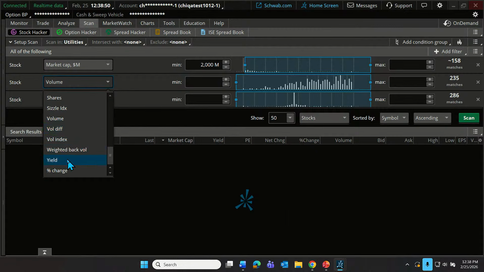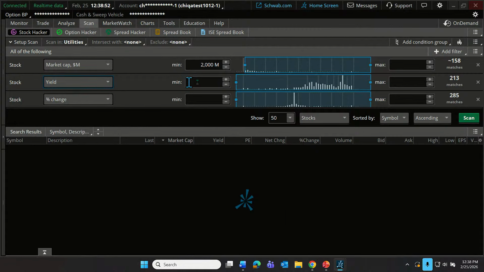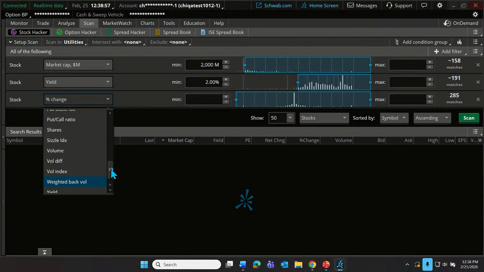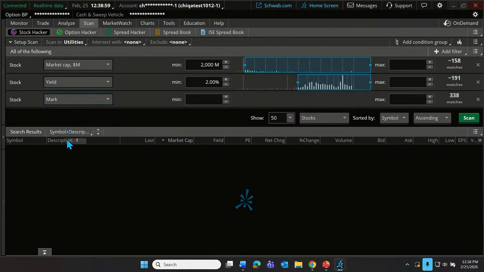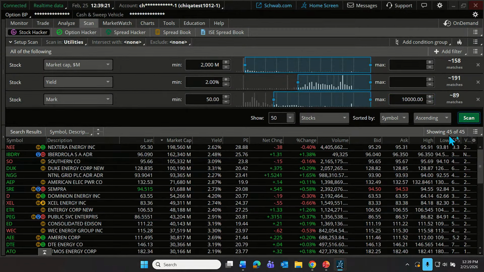Let's say we're also looking for companies paying a dividend yield of maybe 2% minimum. And let's put in one more requirement here. How about we look for companies with a current market price of at least $50 as our minimum. Now, the one final thing that I wanted to show you is there are plenty of small cap or larger utilities companies with a 2% yield that are priced at $50 or higher. If I click scan, we'll see there's 45 of those companies in that sector.